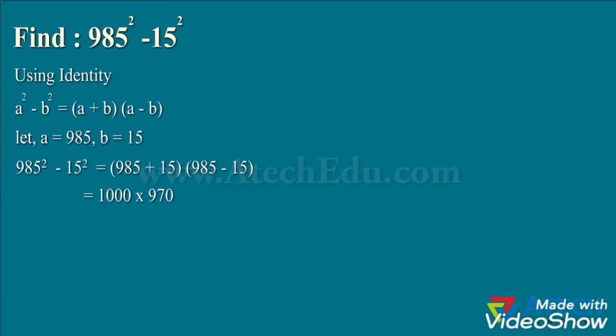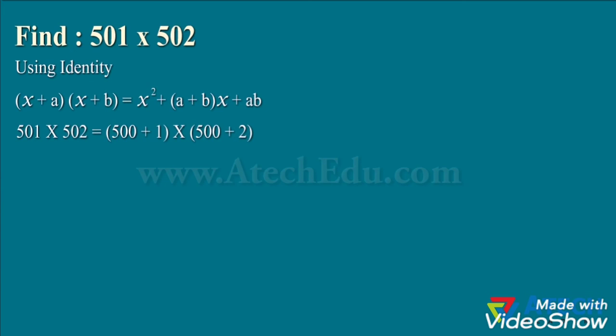Find 985 square minus 15 square. We will use the standard identity a square minus b square equals (a + b) multiplied by (a - b). Let a equals 985 and b equals 15. Upon applying these values and solving, we get the result as shown.